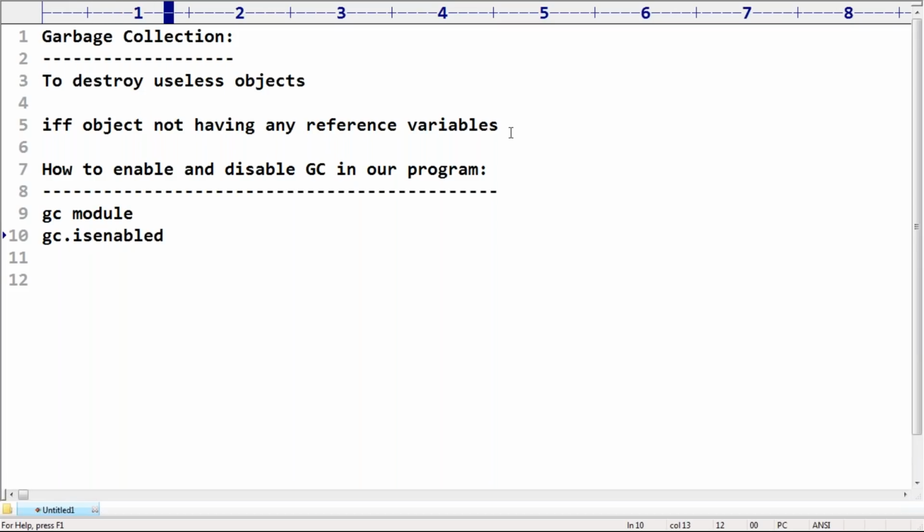Sir, if you call this function and the garbage collector is enabled, then it automatically returns true. If the garbage collector is not enabled, then it automatically returns false. Of course, I will show this one. Don't worry about that. So how to check whether the garbage collector is enabled or not? Sir, there is one method, isenabled. Remember this one, sir.